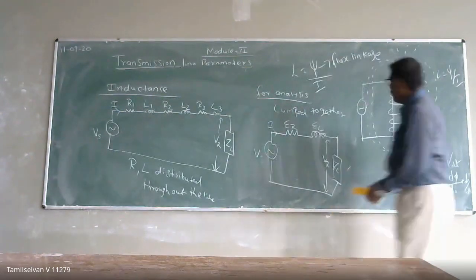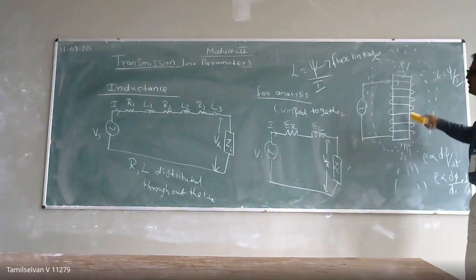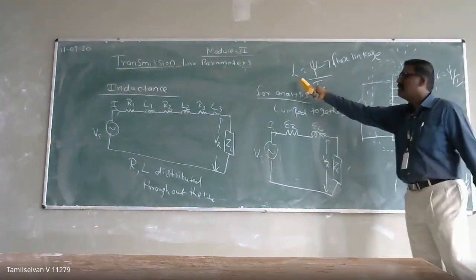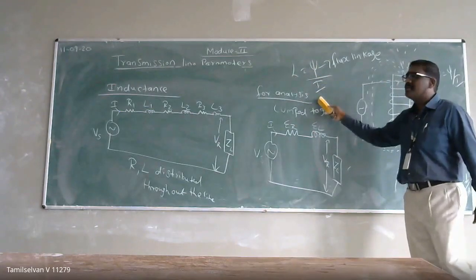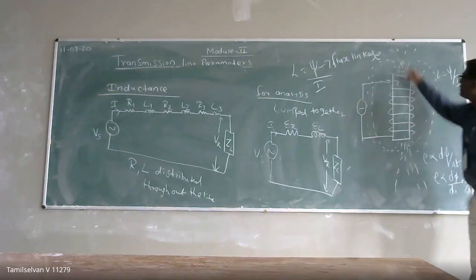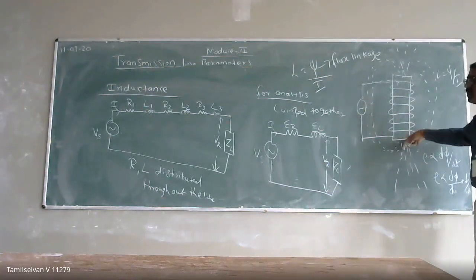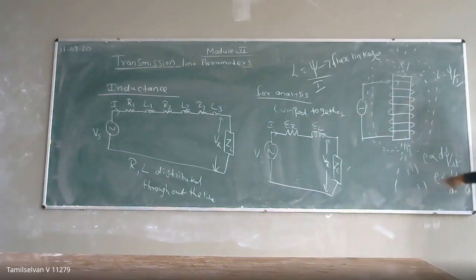Okay, so you have to recollect the basics of inductance. Only then can you write L equal to flux linkage per unit ampere of current. How did we get it? As the magnetic lines of force vary, the varying magnetic lines of force interact with the coil, and an EMF is induced as per Faraday's law of electromagnetic induction. So E is directly proportional to the rate of change of flux.